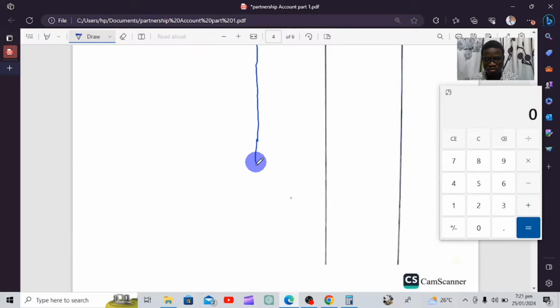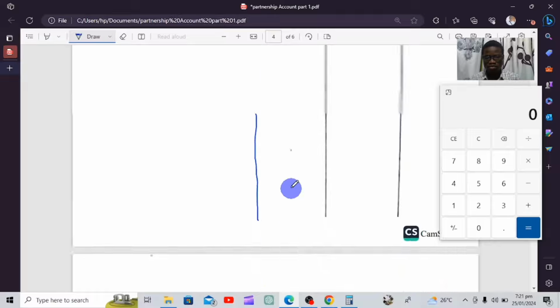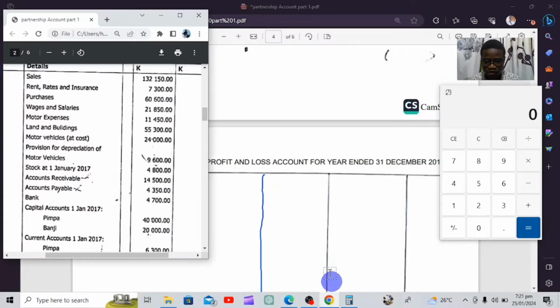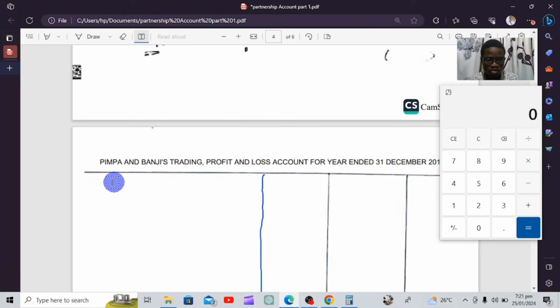So I've created three columns, as is required in the partnership. Sales, we will drop to the last column because there's no sales returns. So we're going to enter our sales.